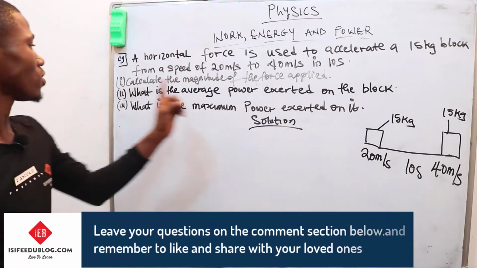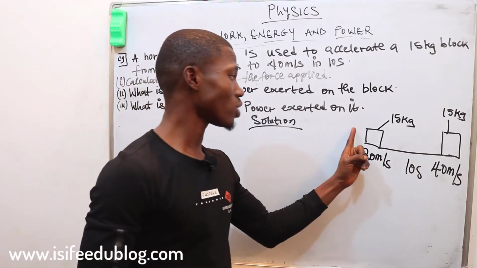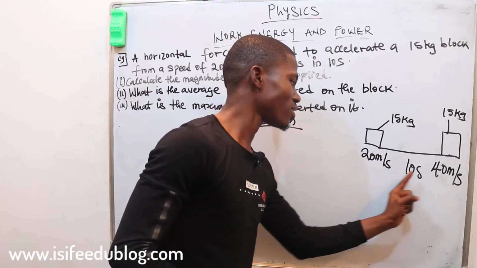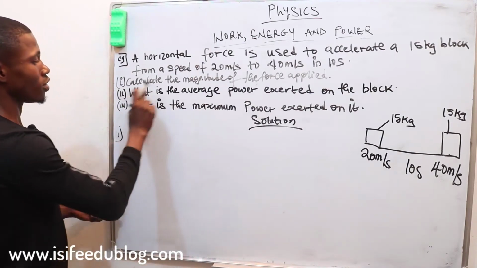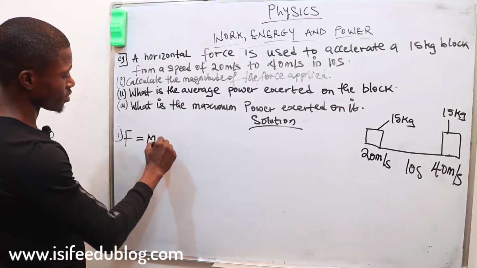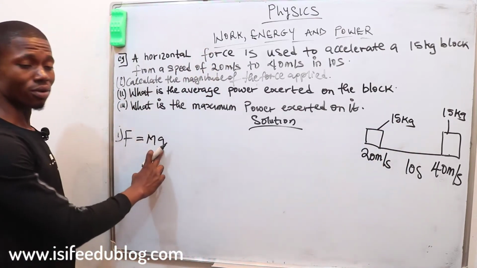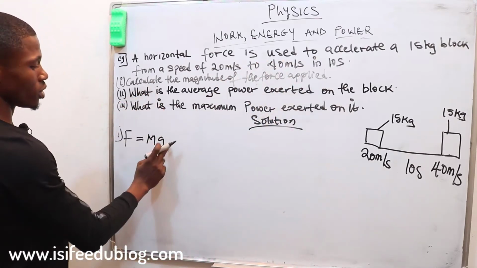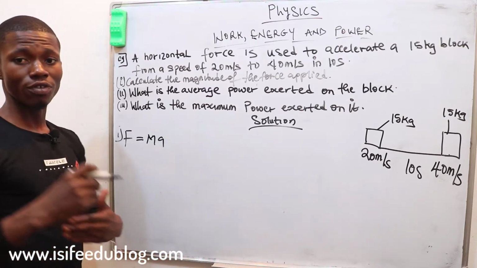Then we are asked to find number 1, which is the magnitude of the force applied. They want us to find the force that made this box move from here to here, with an initial speed of 20 meters per second and a final speed of 40 meters per second. So our first question goes like this: force. Remember that force is equal to mass times acceleration. Are we given the mass? Yes, we are given the mass, which is 15 kg. Are we given the acceleration? There is no acceleration. We are just given speed.